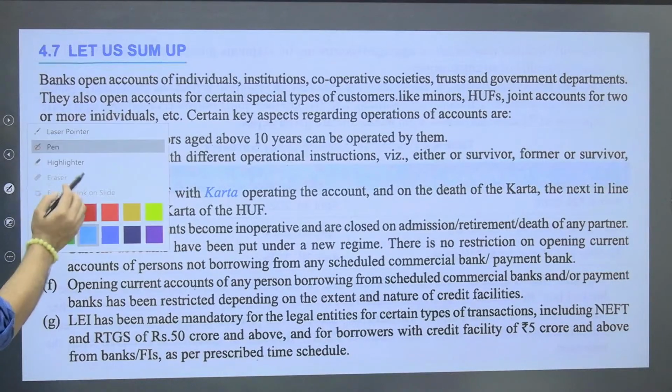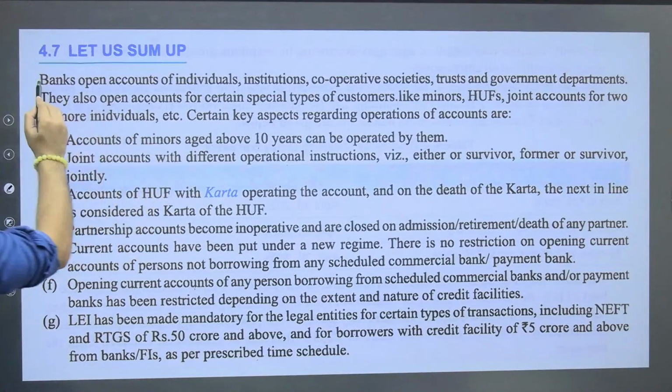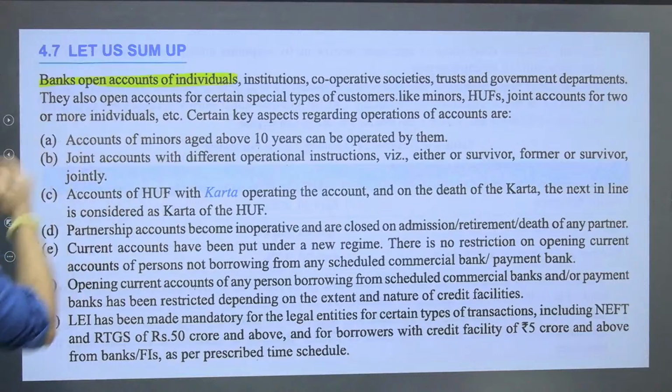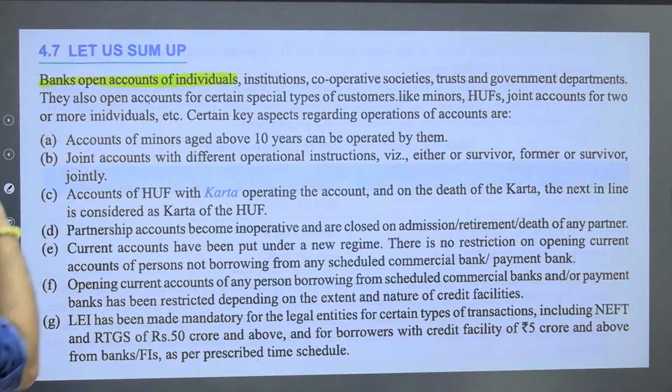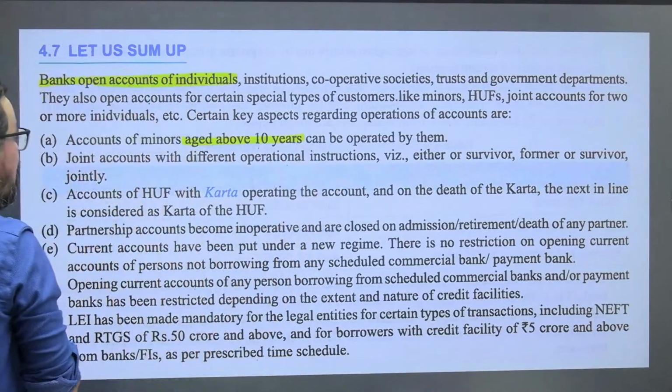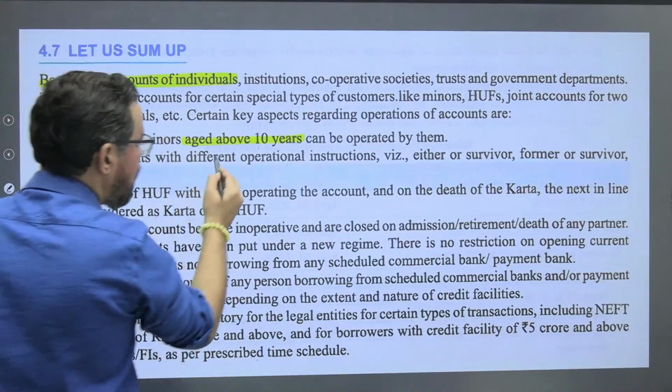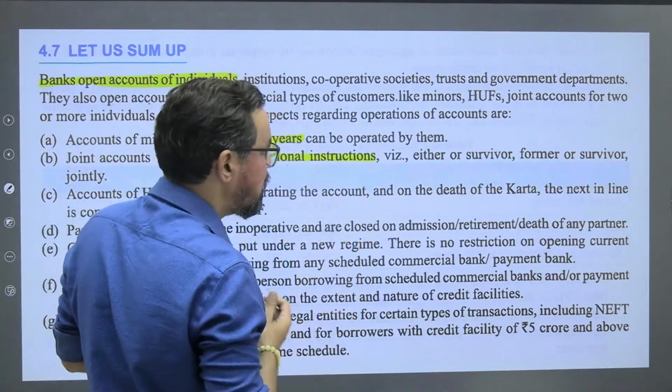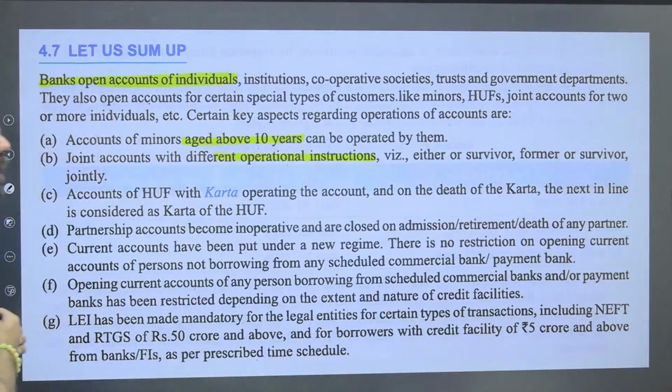Now a quick summary, ठीक है. Banks open accounts of individuals, institutions, cooperative societies, joint accounts and so on. Certain key aspects regarding the operation of accounts, ठीक है. So accounts of minors above 10 years of age can be operated by them. Joint account with different operational instructions: either or survivor, former or survivors, jointly.